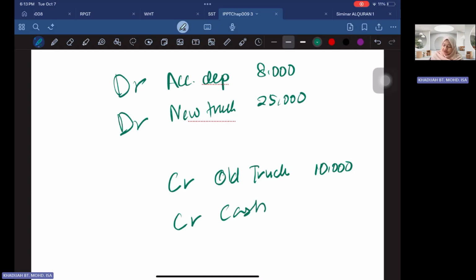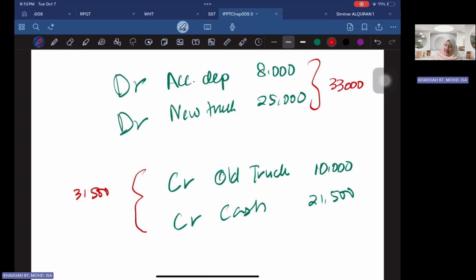How much do I pay for the new truck? Only 21,500. Is there any other information? No. Okay, so let's look at the debit side. How much is your debit side? On the debit side, we have a total of 33,000. On the credit side, how much do I have?